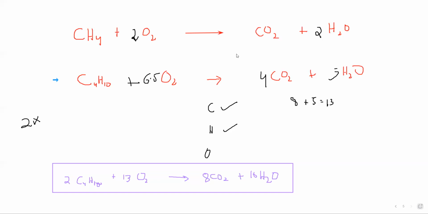The next equation, I want everyone to solve and balance. You have C5H12 plus O2. You can use the chat or you can use screen annotation to complete this. Balance this equation: C5H12 plus O2 gives CO2 plus H2O. You can either use the chat or use screen annotation to complete this.